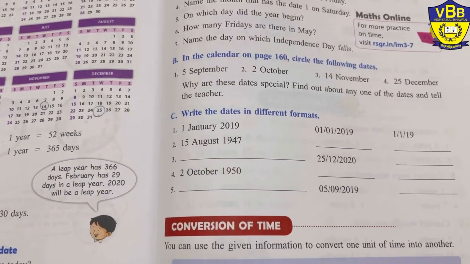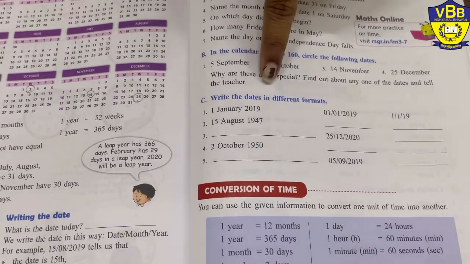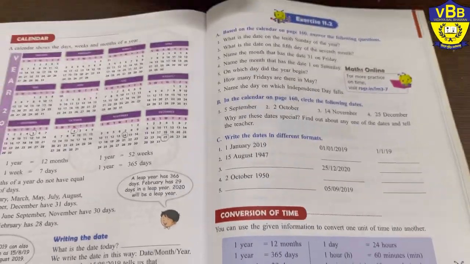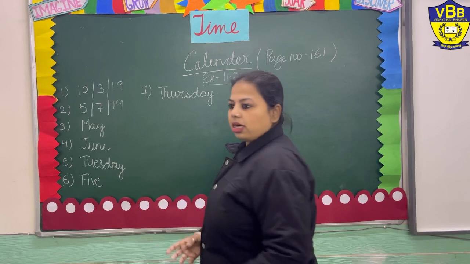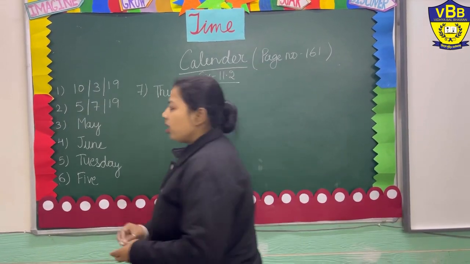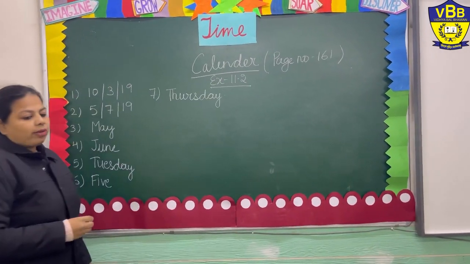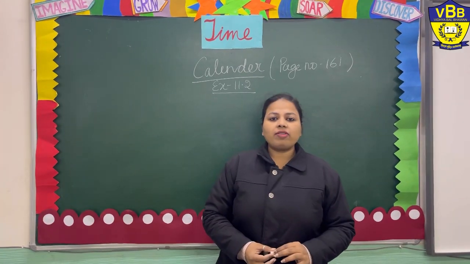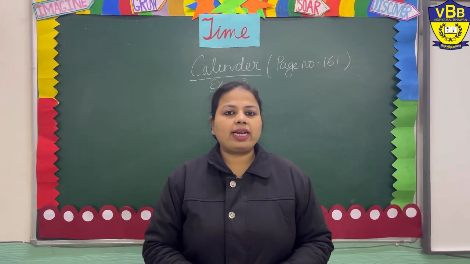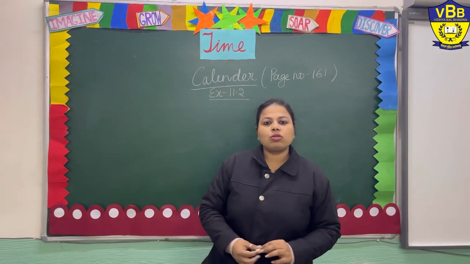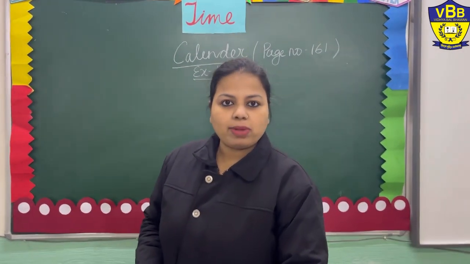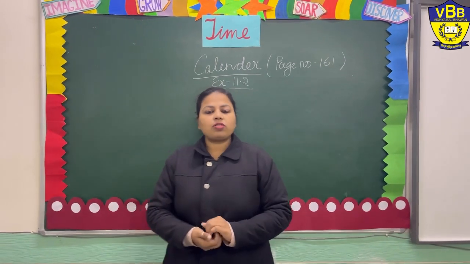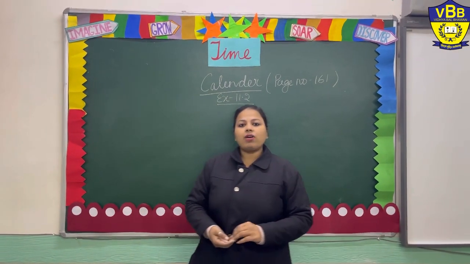Now the next question is write the dates in different formats. Now I have told you about the different formats, right? So we have to write down the dates according to the given formats. As I have told you earlier also how to write down the dates, we have to do the same way in this question. I have told you the 3 formats of writing the date. The first one is writing in the word formation.